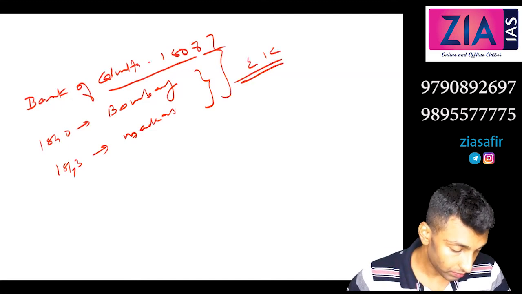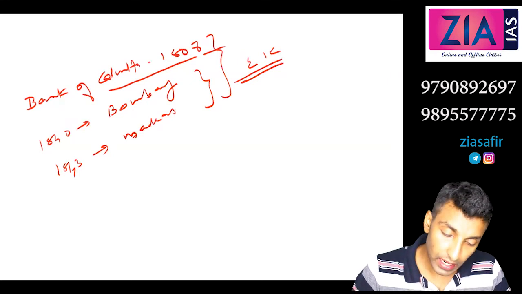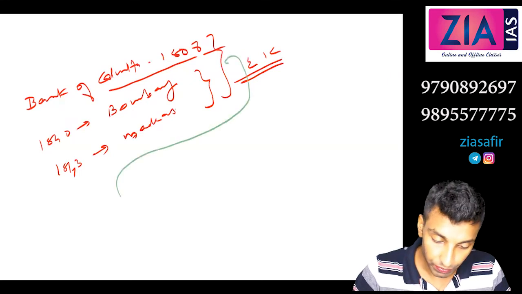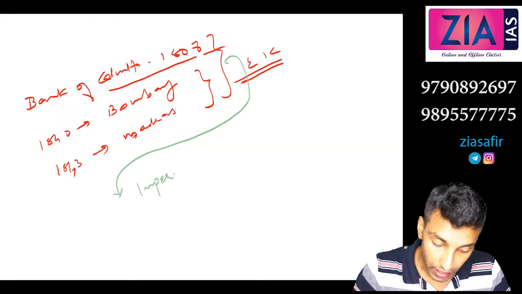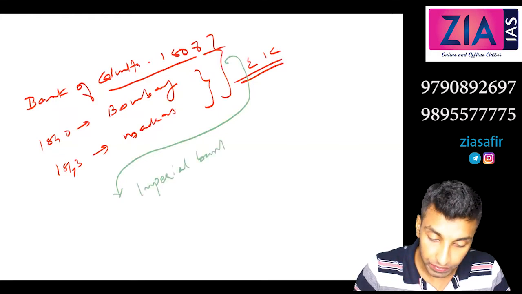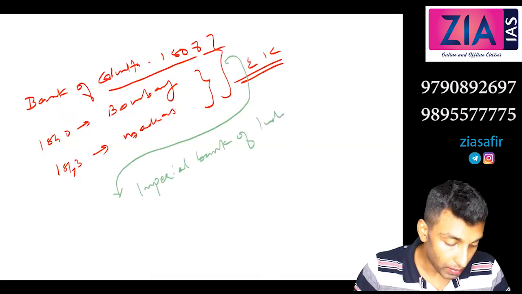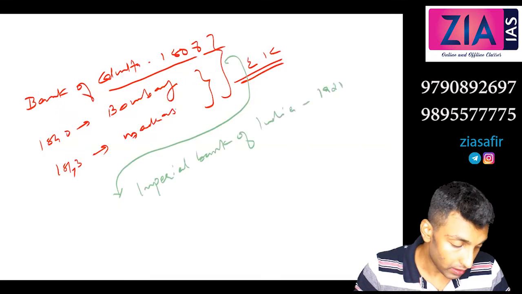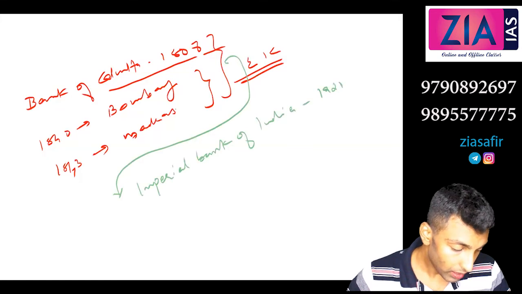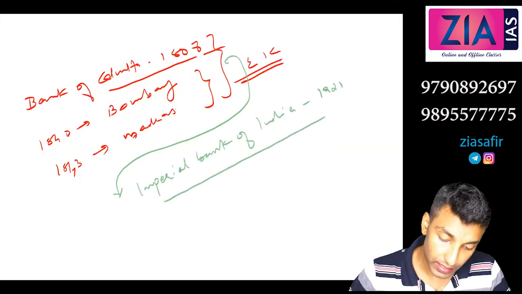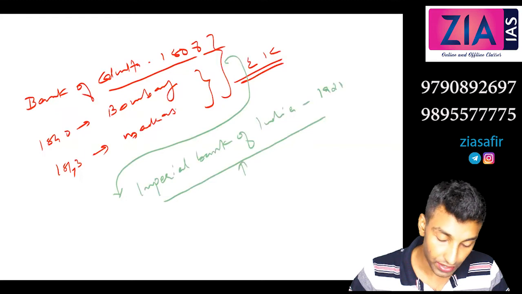Now these 3 banks were merged into which bank? Imperial Bank of India, in 1921. Before RBI, this actually served as the central bank.